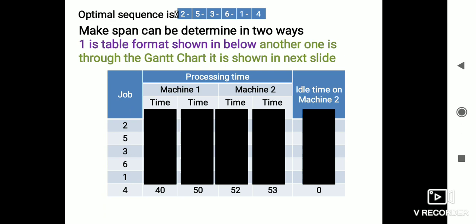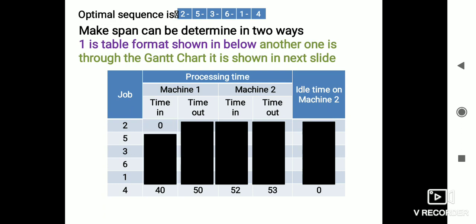The first machine takes the second job starting at time 0, because no process has to take place before it. That's why we place 0 as the start time, and the time out will be the processing time.